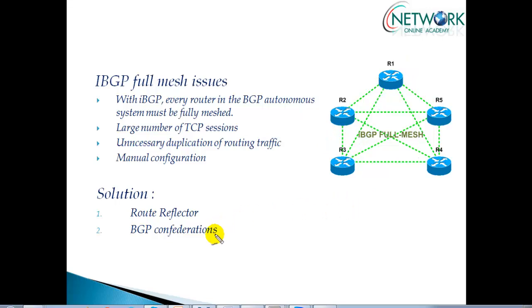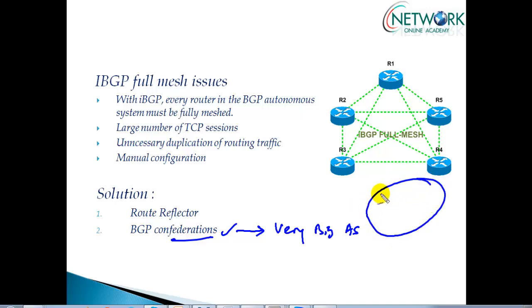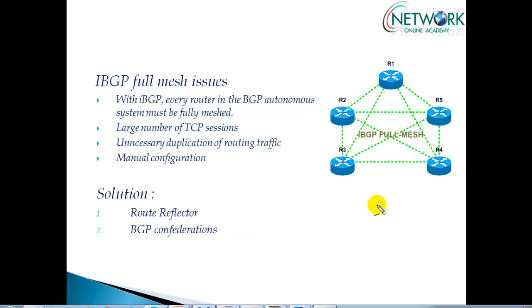Apart from that, we also have one more possible solution called BGP Confederations. Now BGP Confederations is a more applicable solution if you have a very big autonomous system, let's say a very big service provider AS, where you have some 40 to 50 routers inside that AS, or maybe more than that, more like a service provider network. Now we can go with the concept of BGP Confederations.